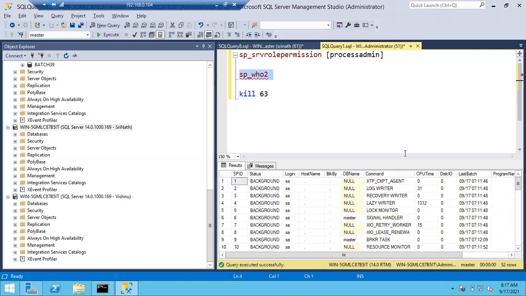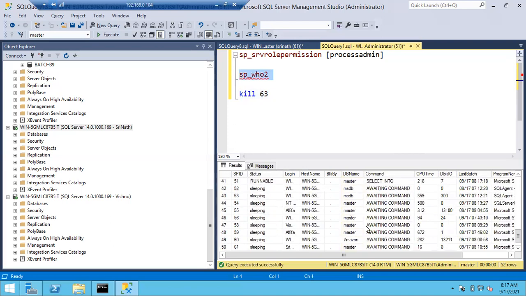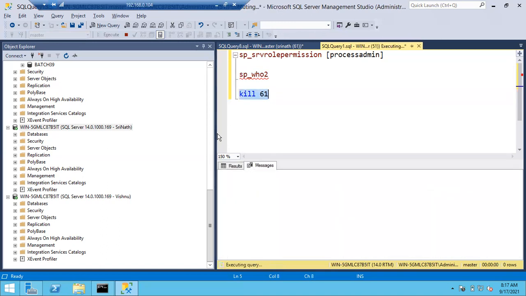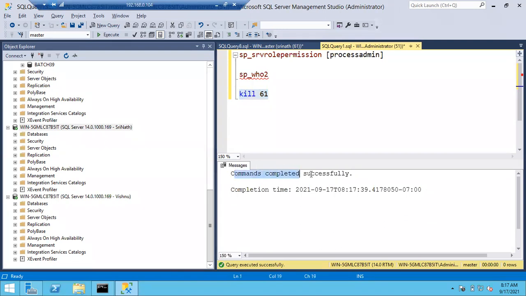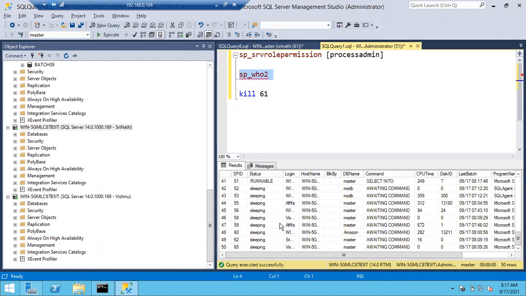Okay, let's check what active processes are there. 63 is not there, right? You can see in the list there is no 63. And if you want, you can see 61. Let's go with 61. Make sure you are not killing your own process. Okay, of course it is not possible. So let me execute. Why? Because 61 is there here. Command completed successfully. Who can kill it? By default, an administrator, a sysadmin can kill it.